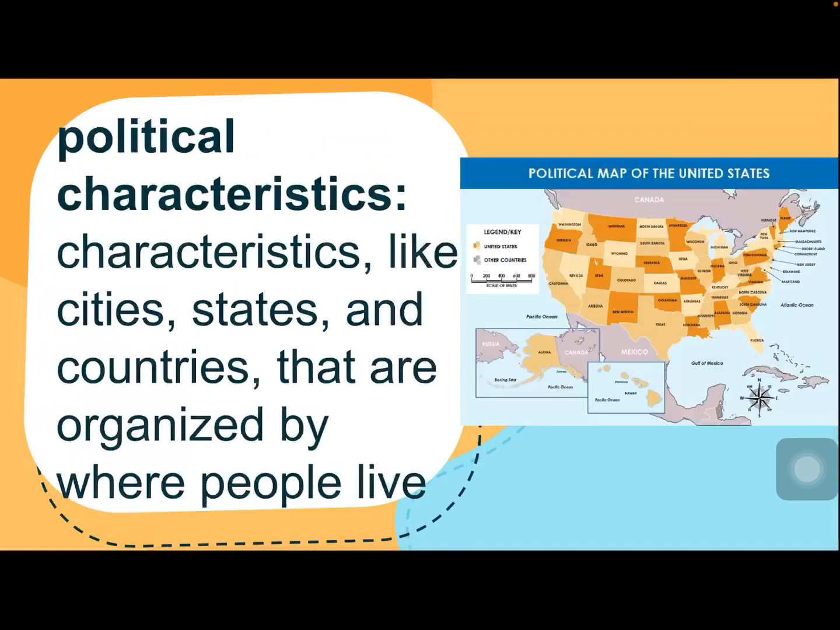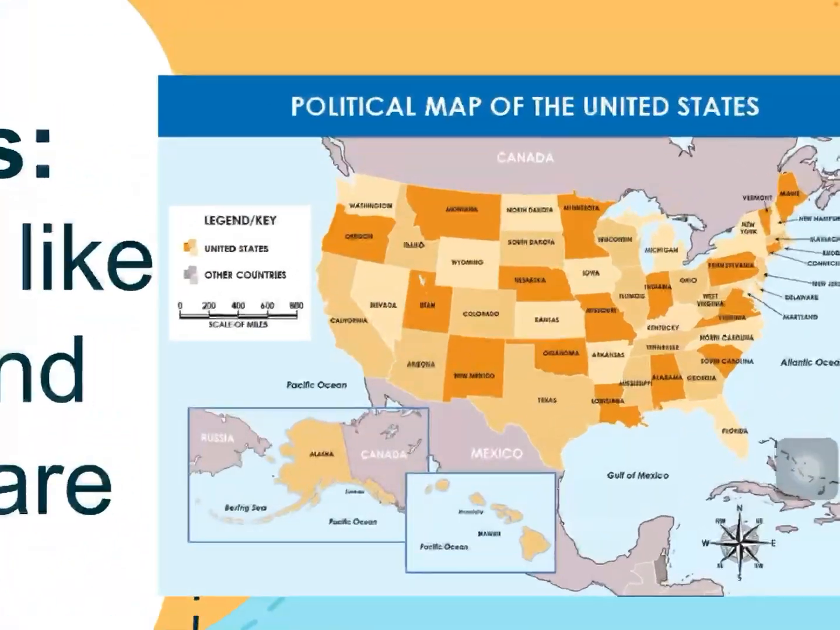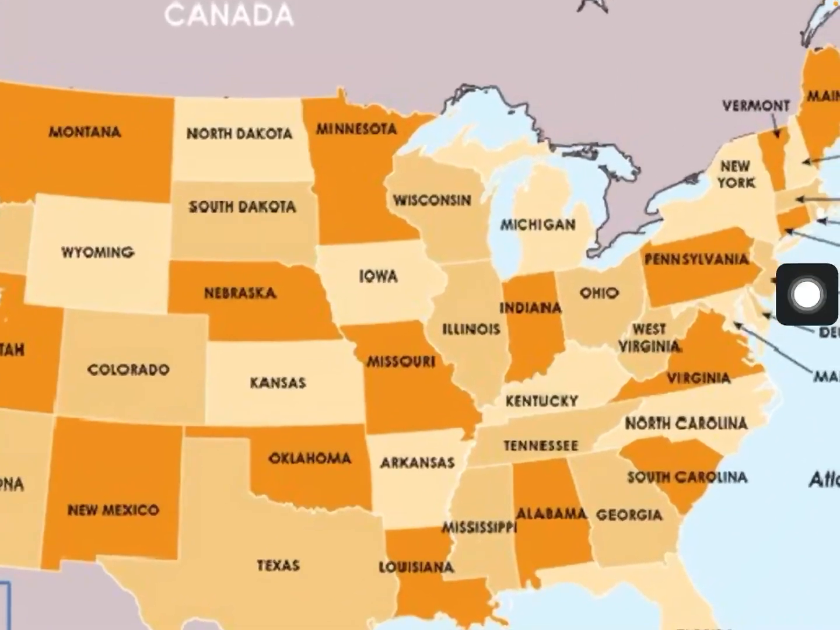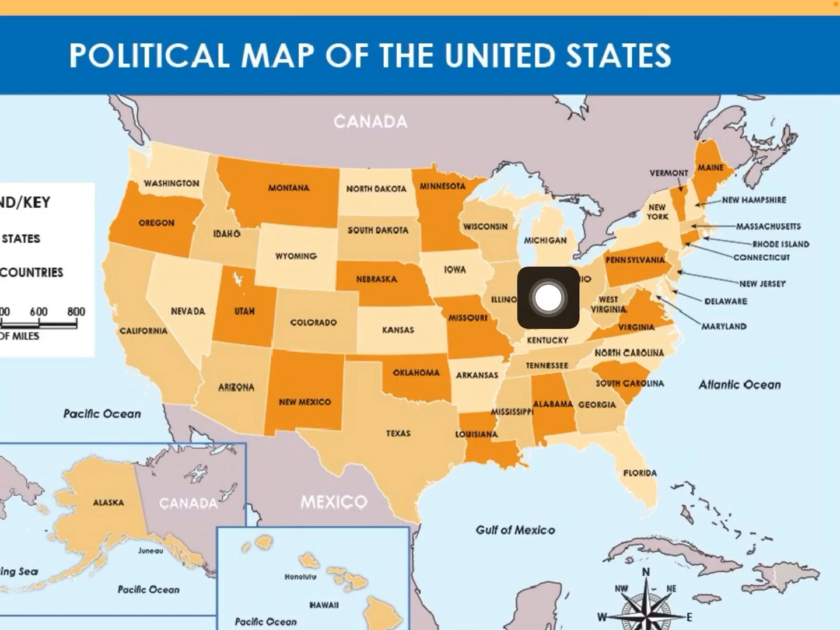Our next word is, go ahead and say political characteristics. Good. These are characteristics like cities, states, countries that are organized by people and where we live. Because let's look at our map here. And this is just a quick overview, but when we are thinking about just the United States here, we break our United States up into different states. So for example, we have Michigan where we live right here. Now, when we're looking at Michigan here, we can see the border, which is just what is a part of Michigan, so that really light yellow.